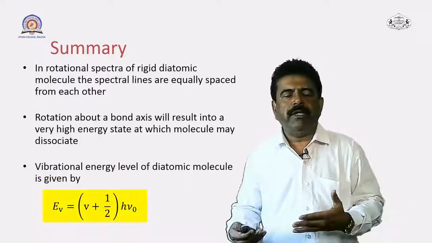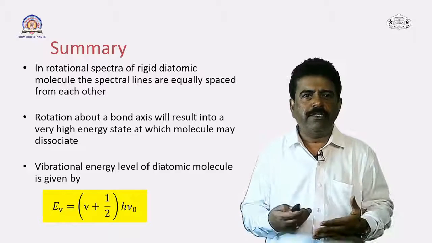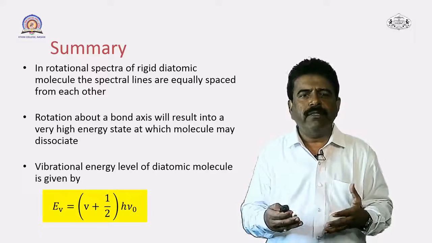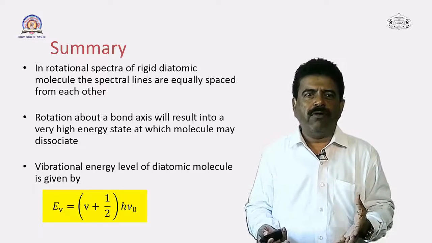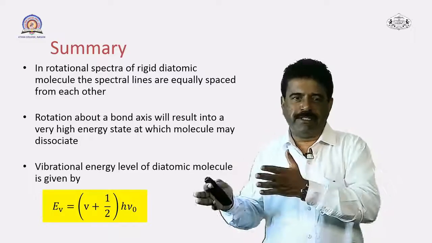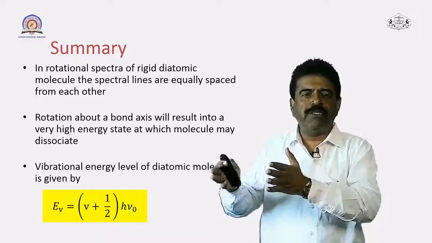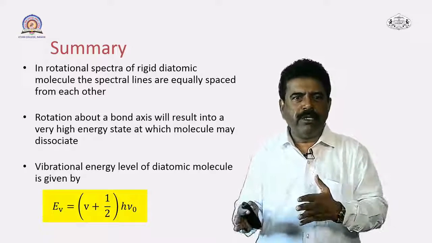So, in this particular lecture, whatever we have studied, I am just summarizing here in this slide. First, a very important point: in rotational spectra of rigid diatomic molecule, the spectral lines are equally spaced. We have seen 2B, 4B, 6B, so an interval of 2B. This is an important conclusion.